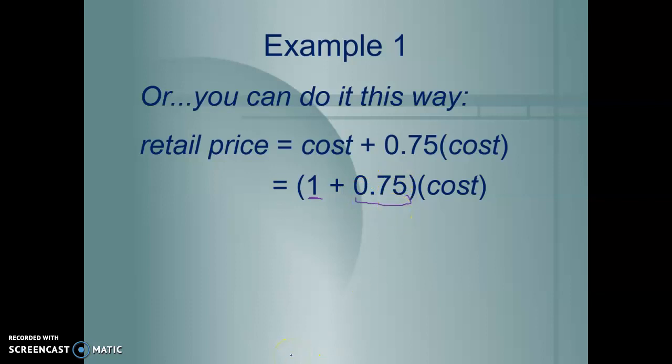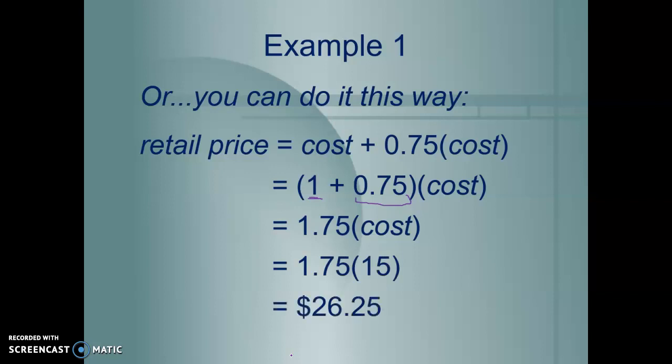So that's 175% times the original cost of $15, which gives us a total of $26.25. So if you don't want to do it in two steps and you want to do it all in one step, you can also solve it this way, using the 100% plus 75% of the cost.